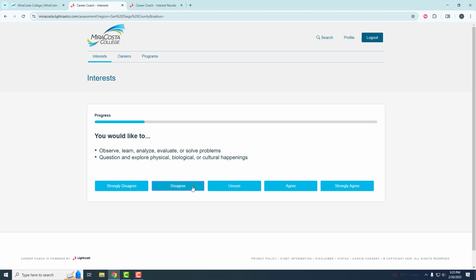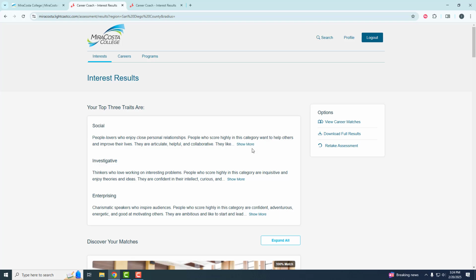Would I like to learn, observe, analyze, evaluate? Yes, that sounds more like me. Would I like to express myself creatively? Maybe. Would I like to inform, enlighten, help? Yes. Would I like to influence, persuade, lead, or manage? Like to work with numbers? Maybe, sometimes. So then my results here are based on my interest, and they're going to show my top 3